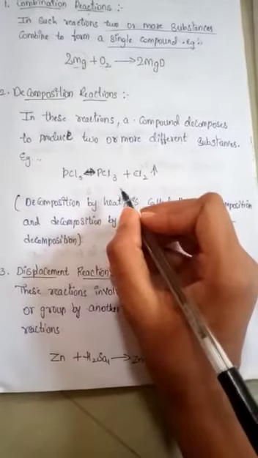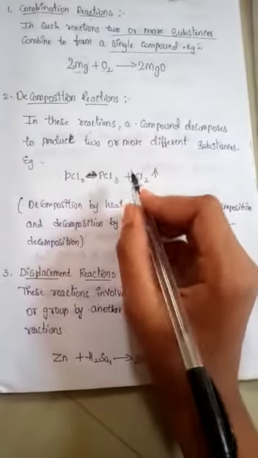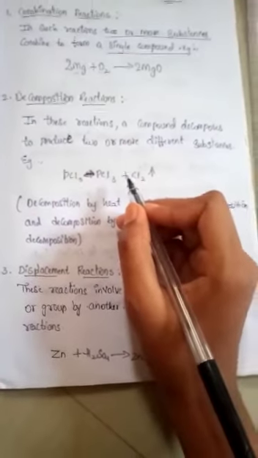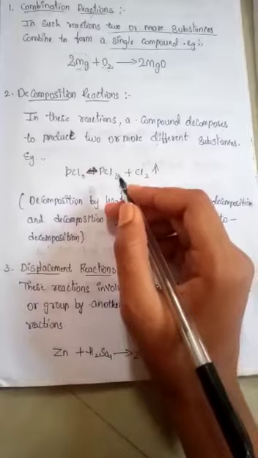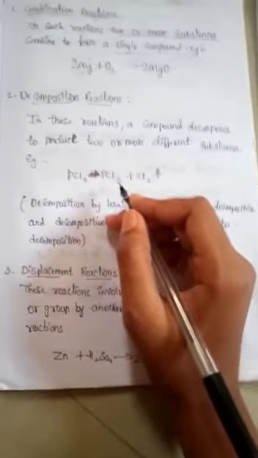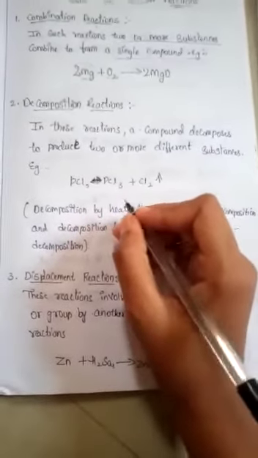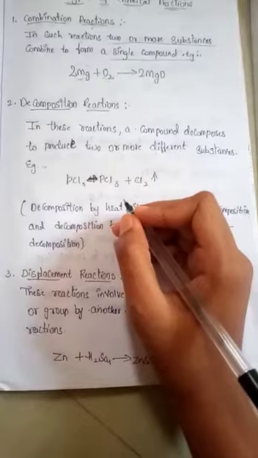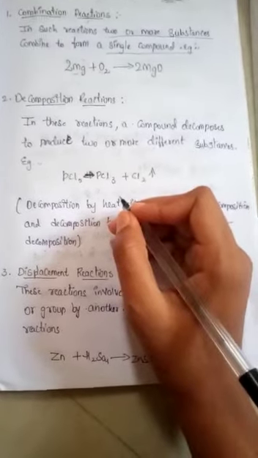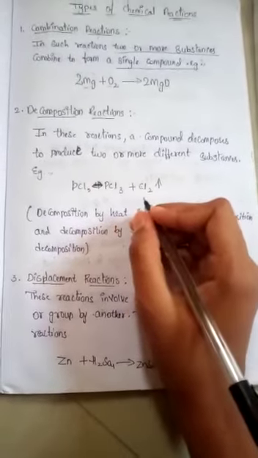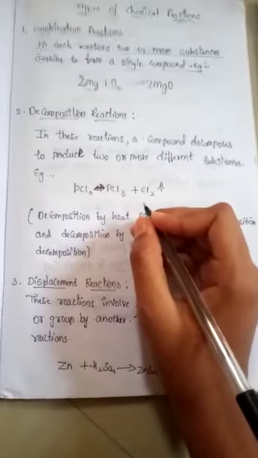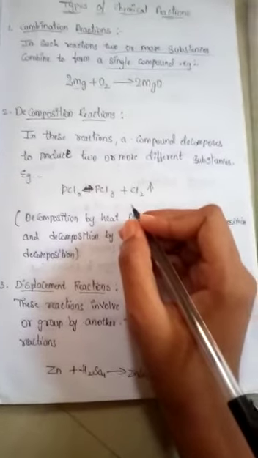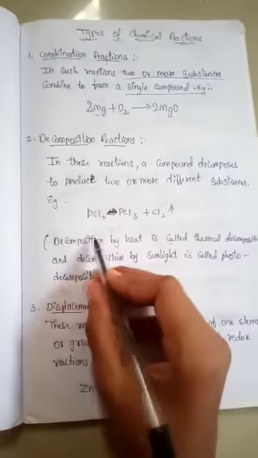For example, when we eat food, after eating the food, we get energy. Why do we get energy? Because the food goes into the stomach and it gets decomposed with the help of enzymes which are present in the stomach, and with this our body gets energy and we will be active. So this is an example of a decomposition reaction.